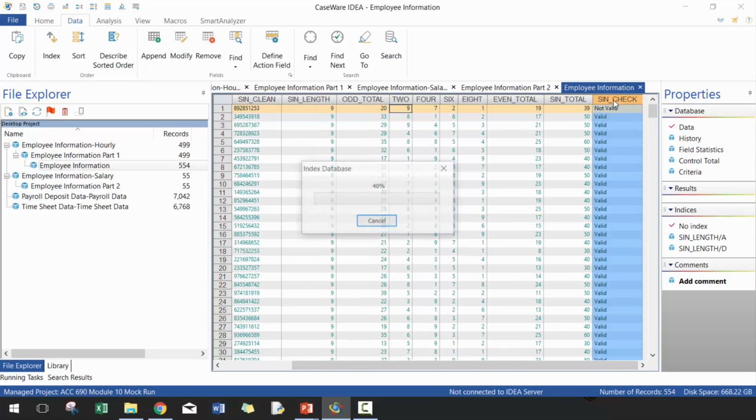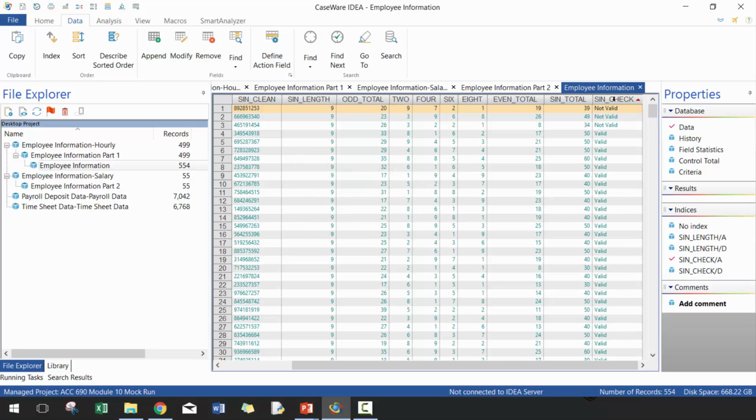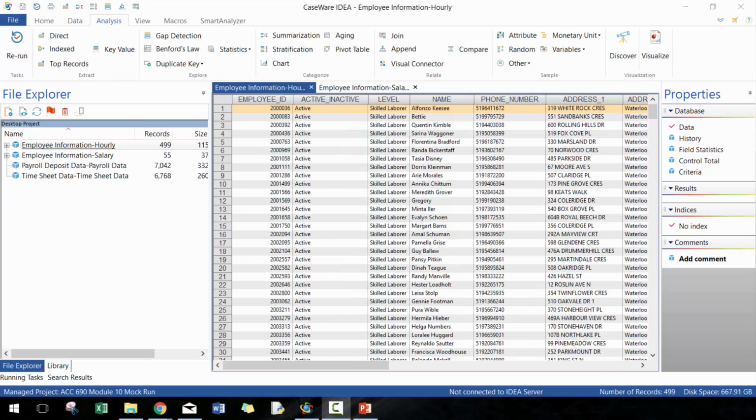And now here you go. Now you can see which ones are valid and which ones are not. Then you can follow up on those invalid ones. Now we're going to take a look at whether or not there are multiple bank account numbers used by, or the same bank account number used by multiple employees.